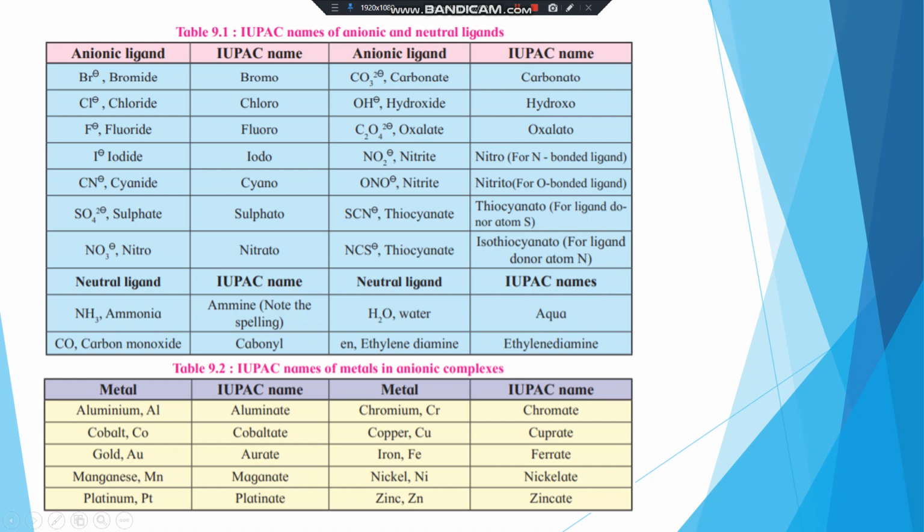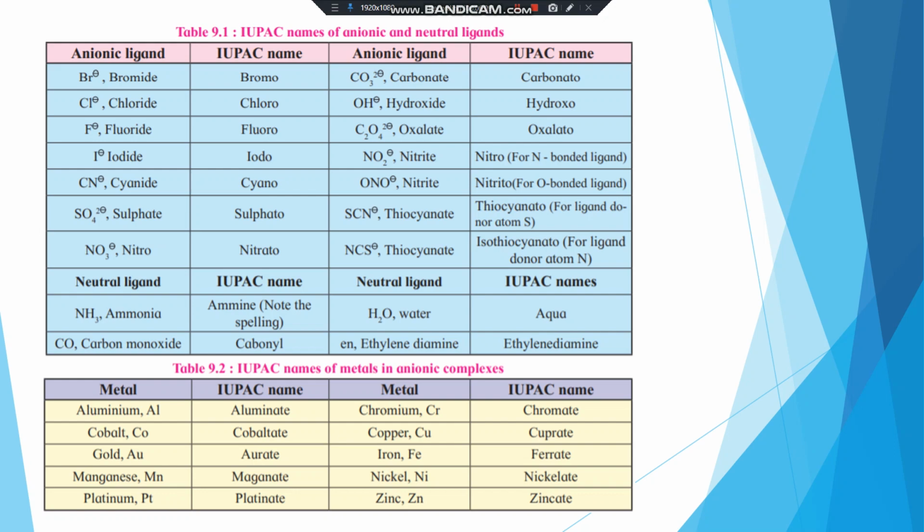Then some IUPAC names of the metals in anionic complexes. Aluminium is converted in IUPAC to aluminate, cobalt to cobaltate, gold to aurate, manganese to manganate, platinum to platinate, chromium to chromate, copper to cuprate, iron to ferrate, nickel to nickelate, and zinc to zincate. These are the IUPAC names of ligands and metals.